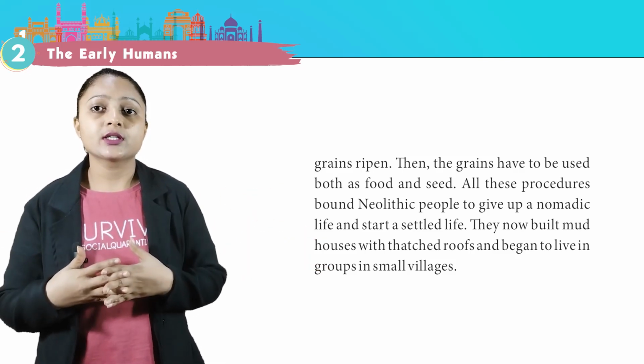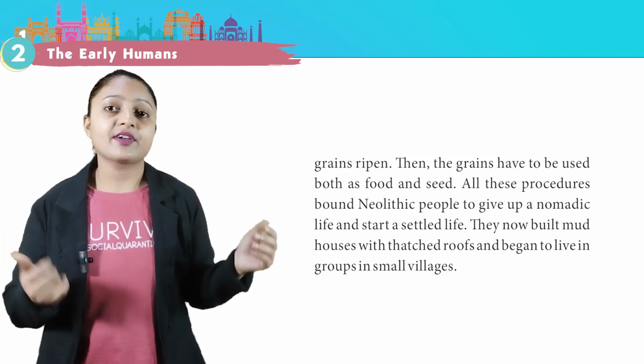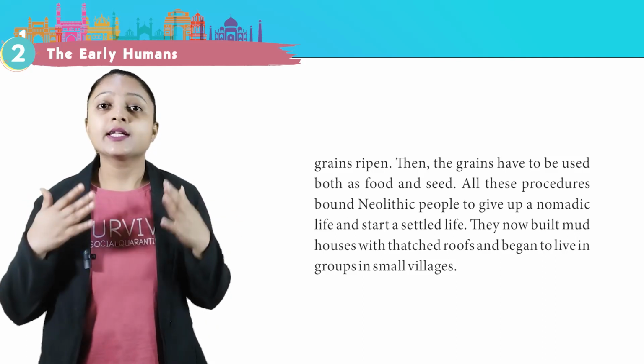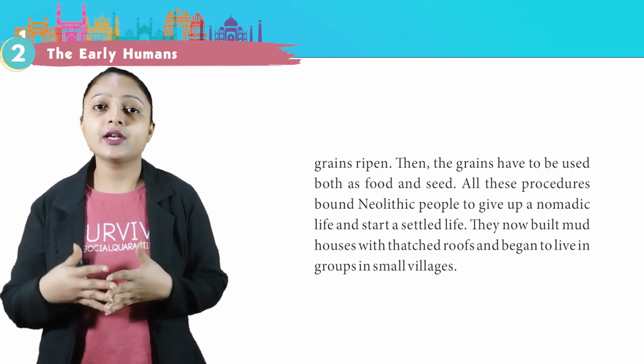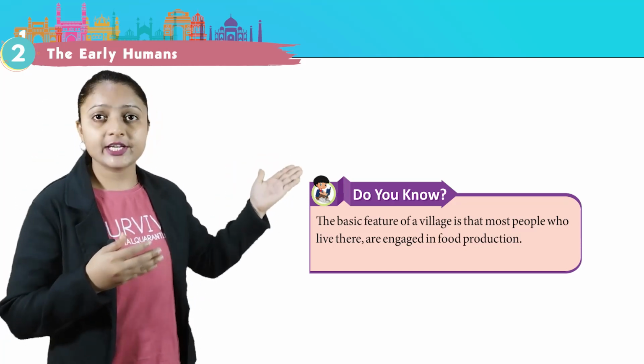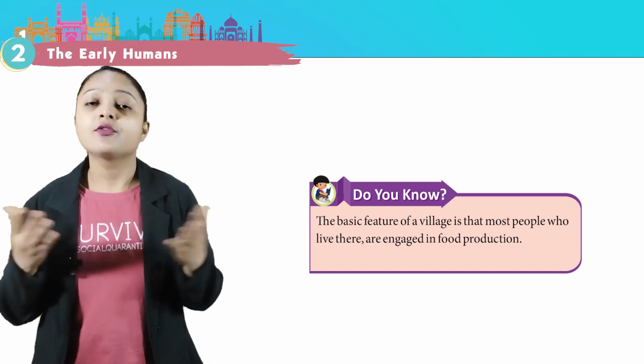All these procedures bound Neolithic people to give up a nomadic life and start a settled life. They now built mud houses with thatched roofs and began to live in groups in small villages. Do you know? The basic feature of a village is that most people who live there are engaged in food production.